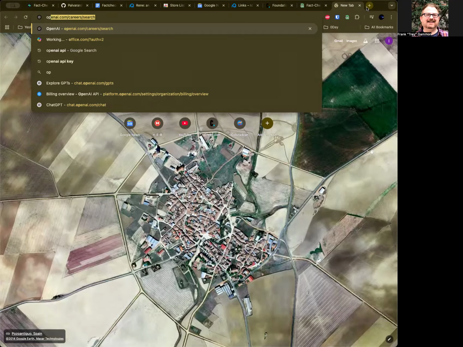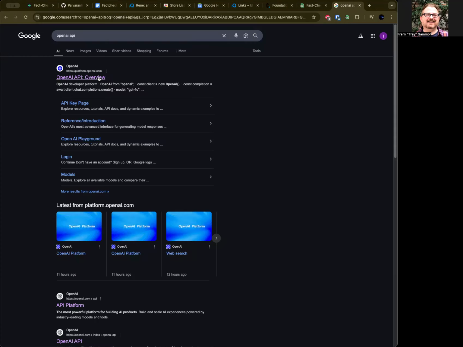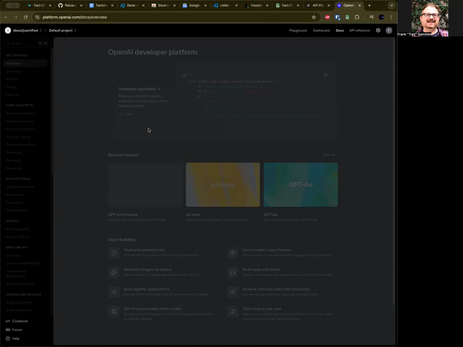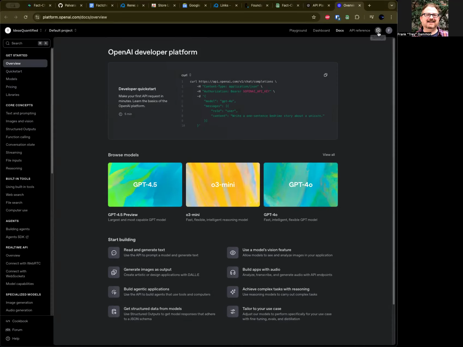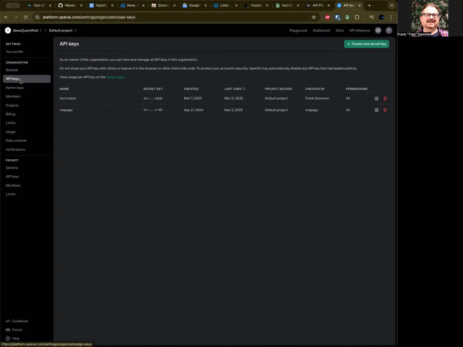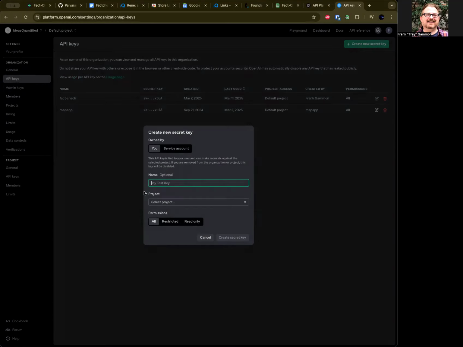OpenAI API. So let's just go to the API platform and I'll show you how some of this works. Click here. The settings will basically take you into the dashboard. For the API keys, you would generate a key here by clicking this button, and you can call it whatever you want.